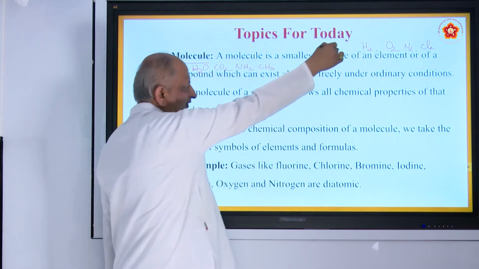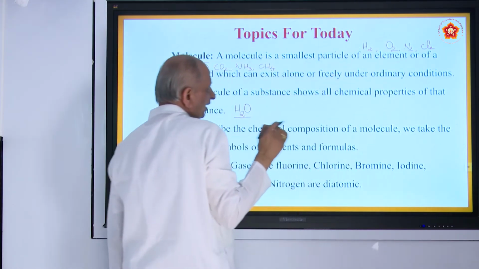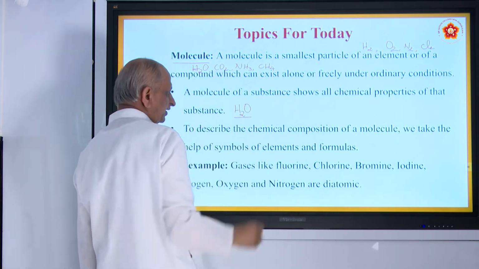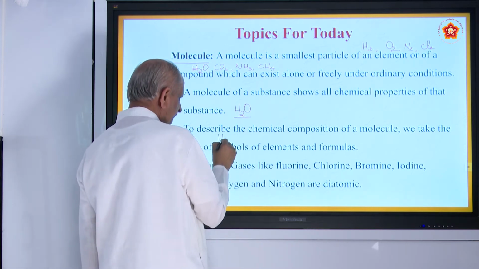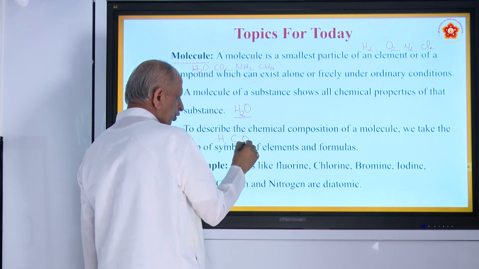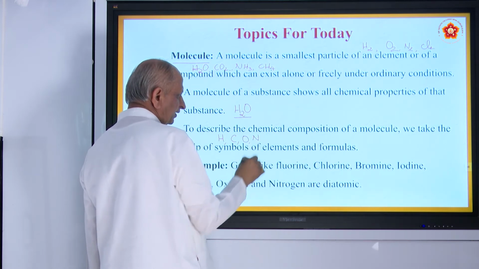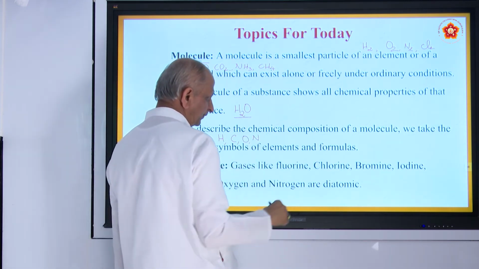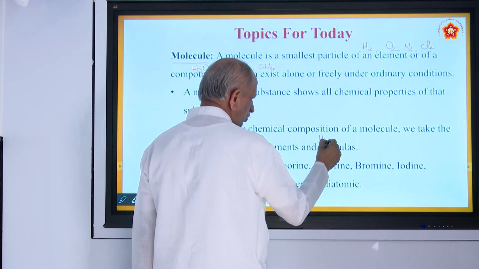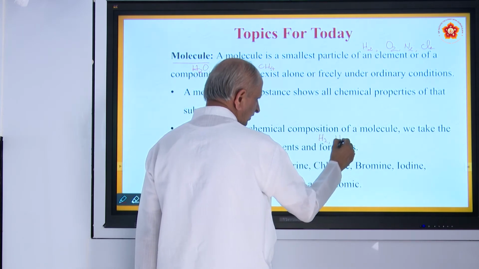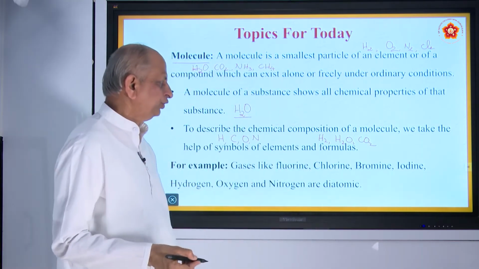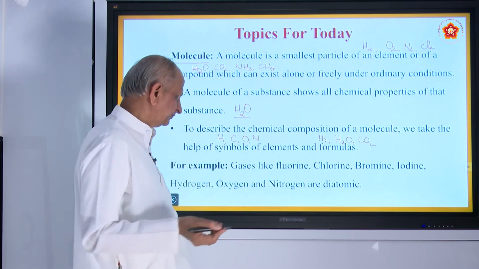So, these are all the things. This is what is called a formula. These are the formulas. Here this H, O, C, etc. are called symbols. What is H? H is hydrogen, C carbon, O oxygen, N nitrogen, etc. Formulas may be H2, O2, N2, etc. It may be H2O, it may be CO2, etc. So, when you say molecule, we use the symbols and formulas.